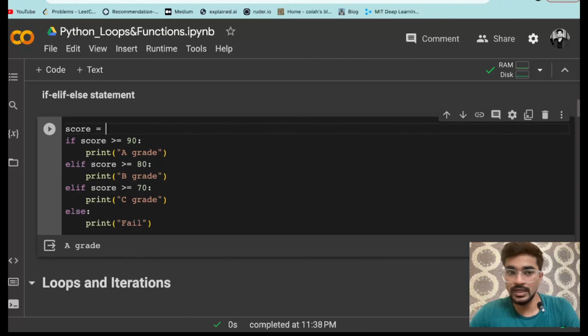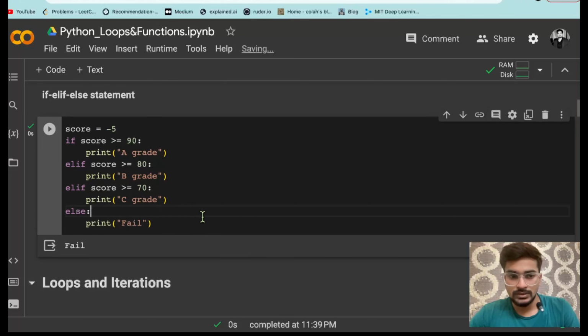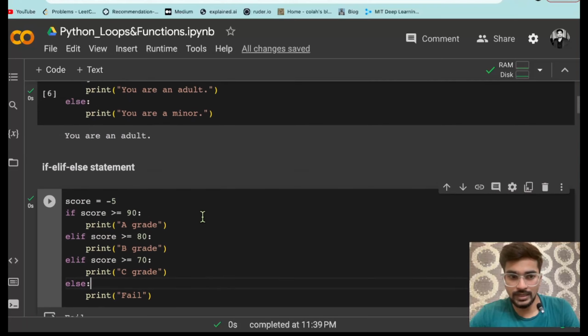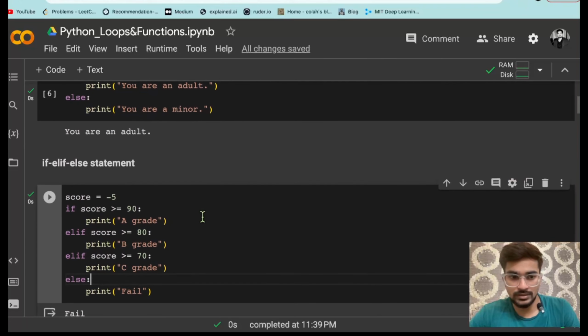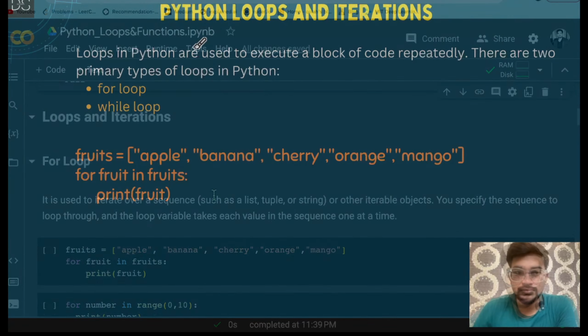So अगर आप नेगेटिव नंबर भी दोगे, let's say if I give -5, it should print fail, क्योंकि वो नेगेटिव नंबर का केस इसमें किसी में मैच नहीं कर रहा है. So it will go in else condition. Cool. So I think आपका ये कंसेप्ट क्लियर हो गया होगा, if, elif and else वाला. Now if that is clear, we are going to start with loops and iterations.